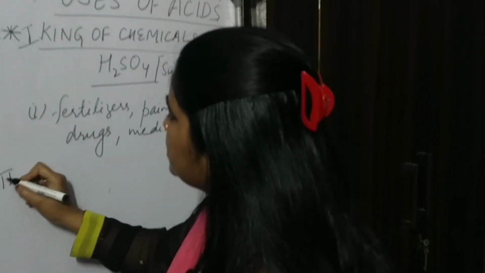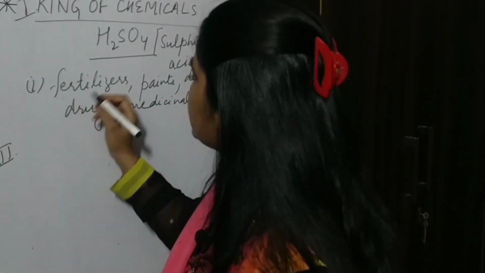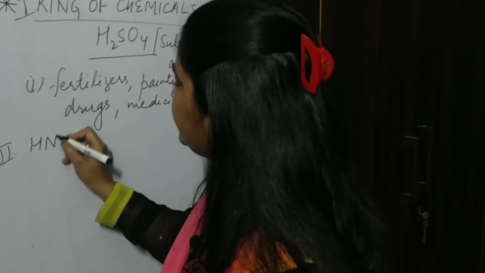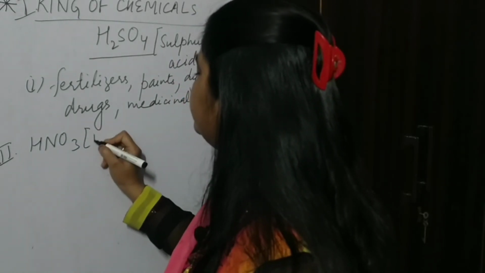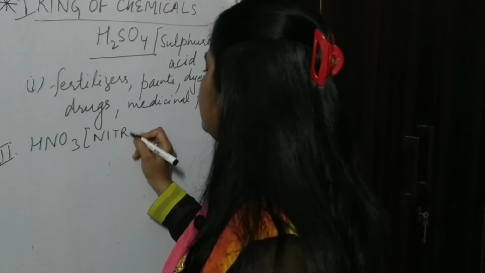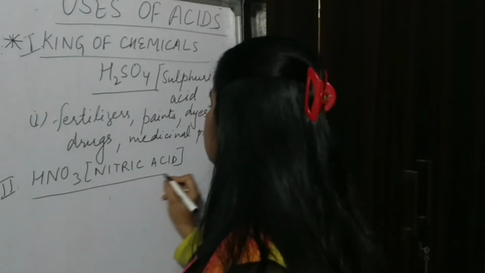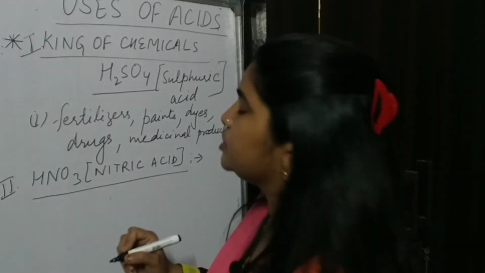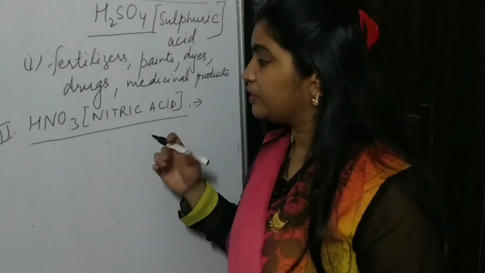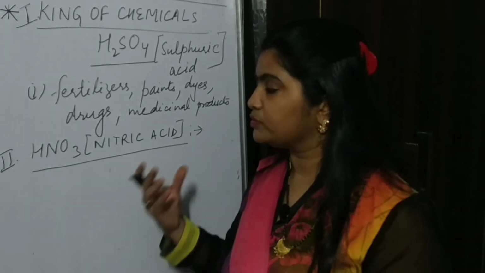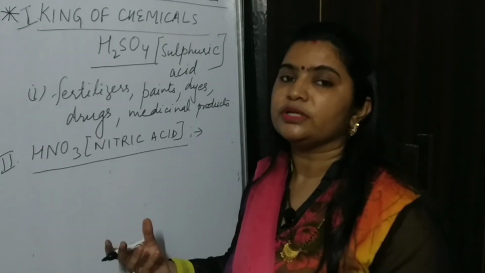Now this was the first one. Second, you can write the next acid, which is HNO3, nitric acid. Nitric acid is also a very useful acid, but if it is in concentrated form, then it is very harmful and corrosive in nature. Understood?